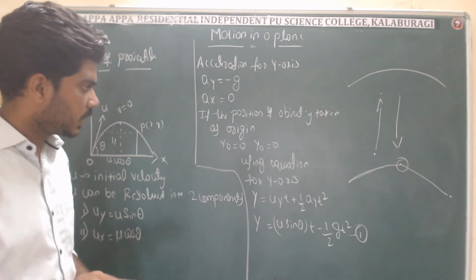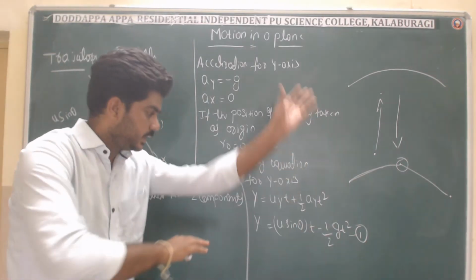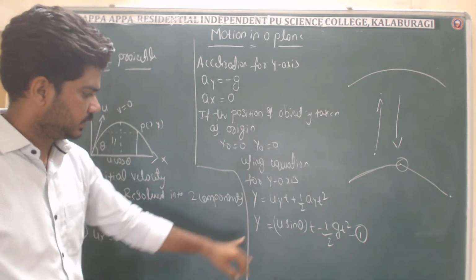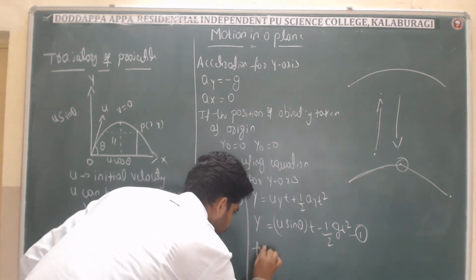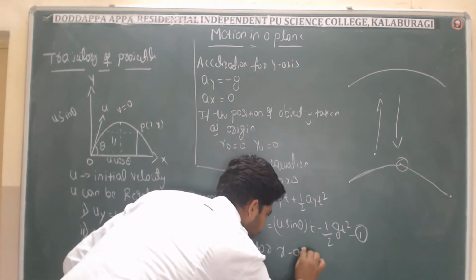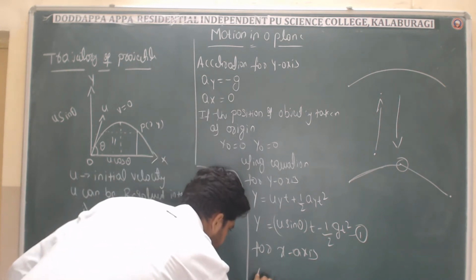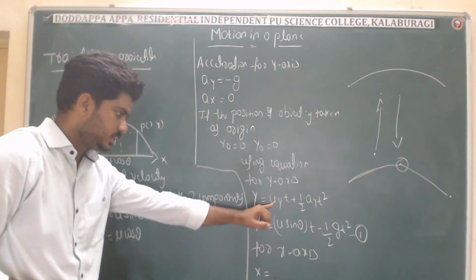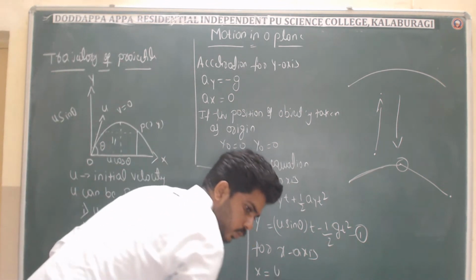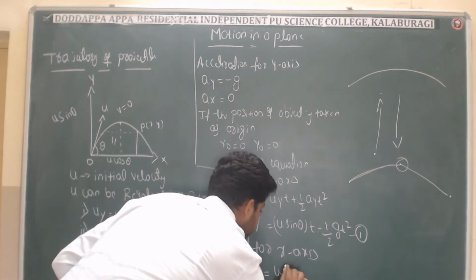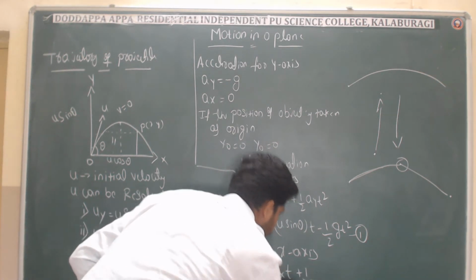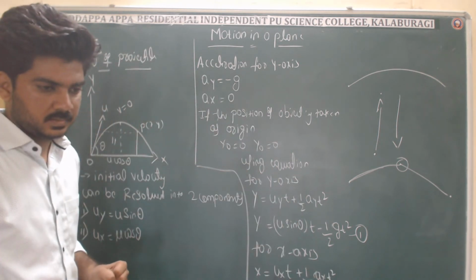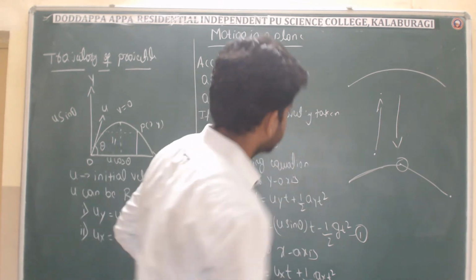See what we are doing here: we are getting the expression for the trajectory, that is the path followed by the projectile. Right, so similarly for the x-axis, what we will have is x equal to ux t plus half ax t square. Right, is this clear? Yes.